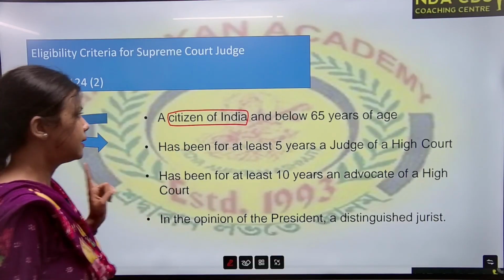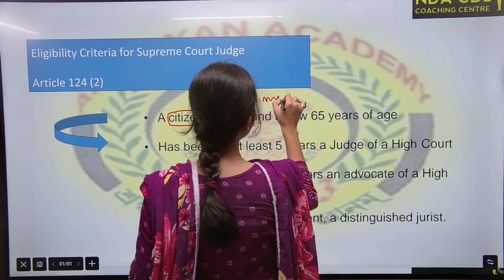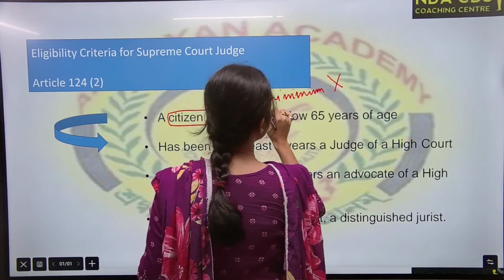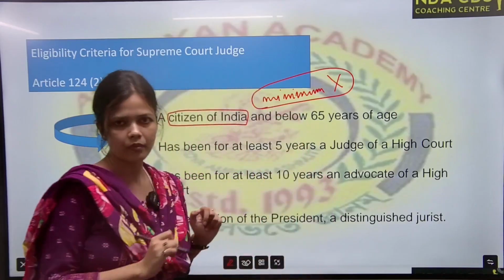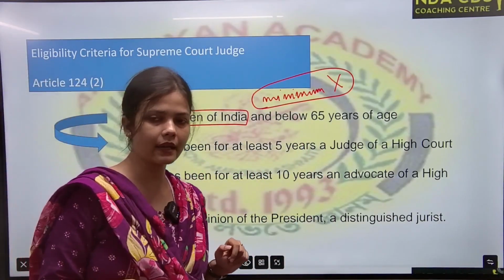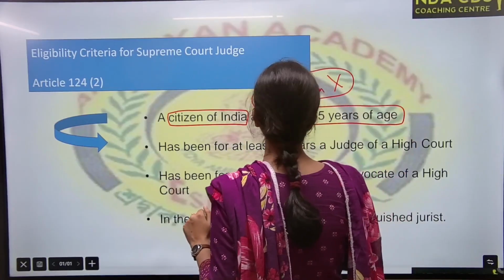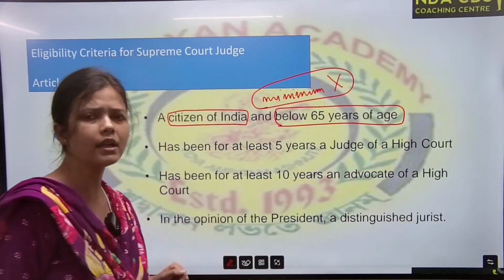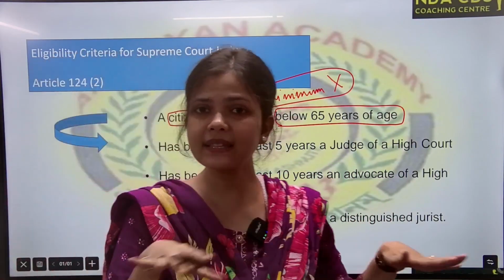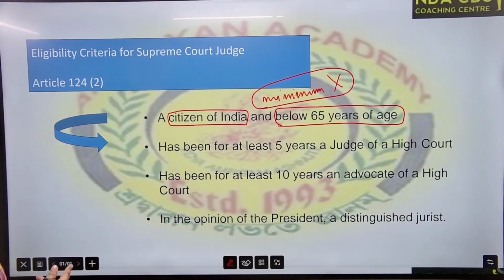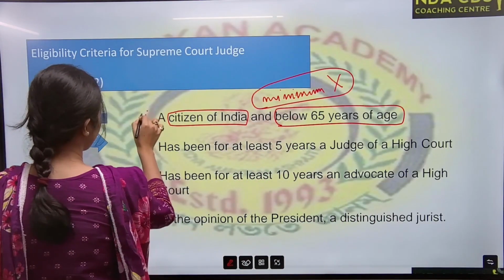Please remember, there is no minimum age limit. The maximum age limit is 65 years. If you are 65 and above, you are not eligible. This is the first point.